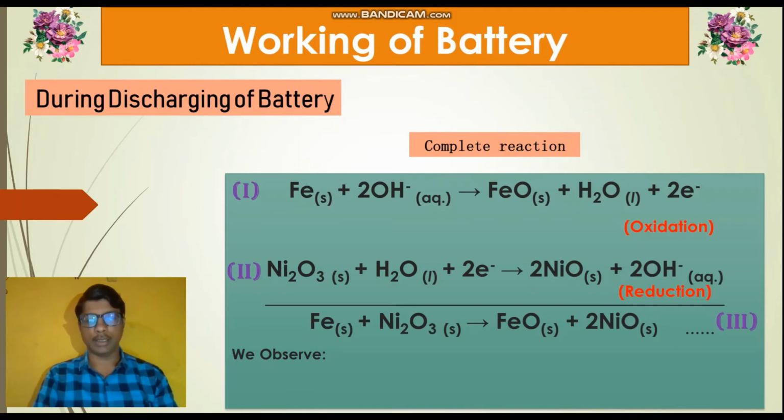This third reaction is observed within the battery, but by naked eyes we observe on the anode a layer of iron oxide and on the cathode a layer of nickel oxide. So after completion of this reaction, or after the complete discharging process, we observe an iron oxide layer on the iron plate and a nickel oxide layer on the nickel mixed with nickel oxide plate.